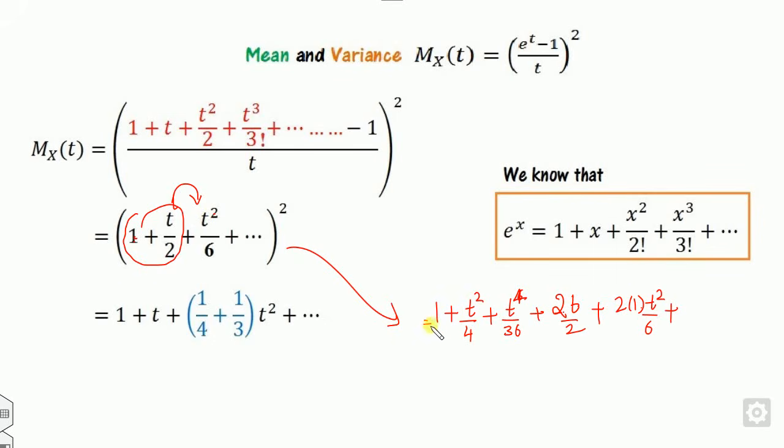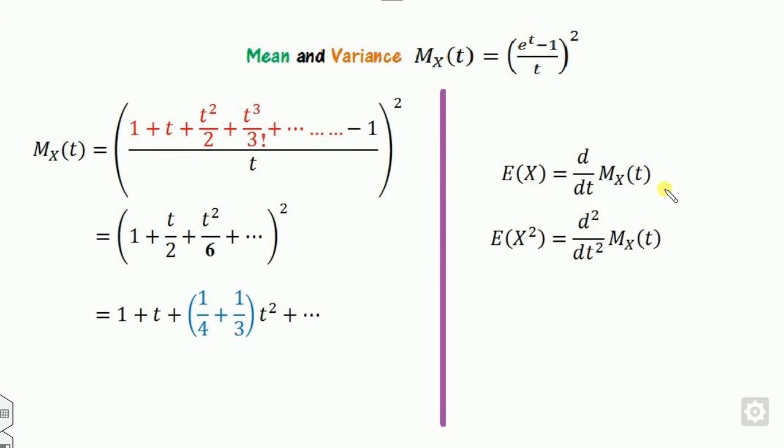Now you can combine the like terms. What is the coefficient of t square? 1 by 4 plus 2 by 6, which is 7 by 12, and similarly for the higher powers. Once you have this, you can find the derivative at t equal to 0. The first derivative of M_X(t) is 0, plus 1, plus 7 by 12 of this, plus higher powers of small t.